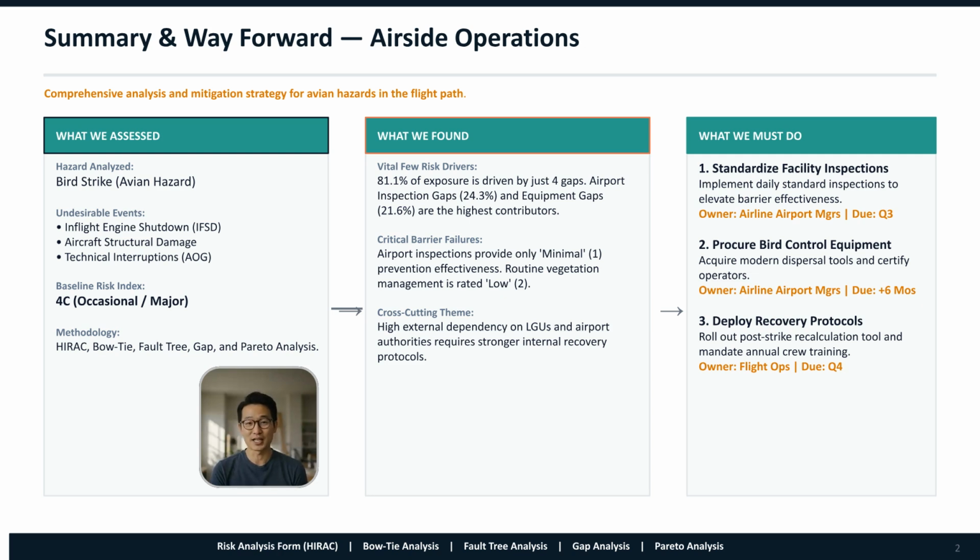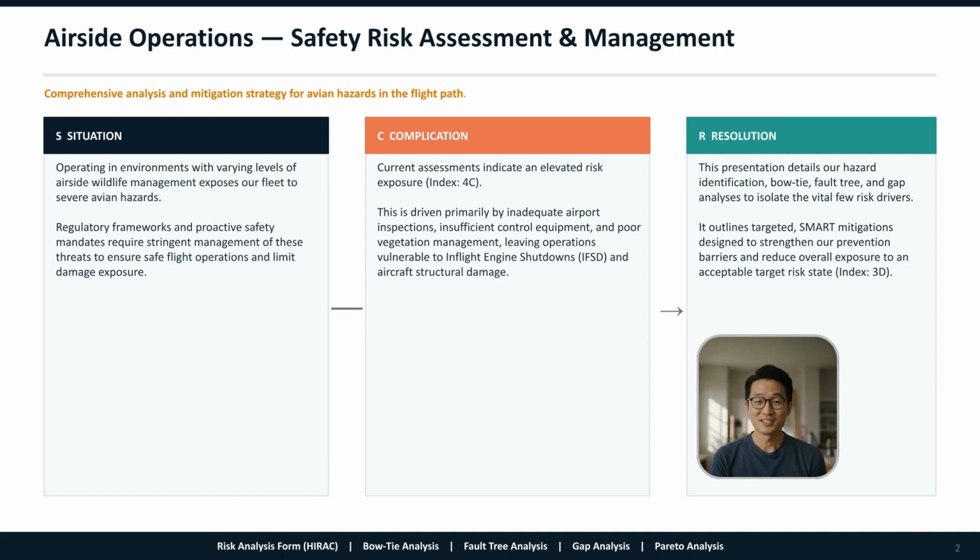This summary shows what we assessed, the 4C baseline risk, and the methodologies used. It highlights what we found: 4 vital risk drivers and critical barrier failures. Finally, it outlines what we must do: standardize inspections, procure control equipment, and deploy recovery protocols, all with defined owners and deadlines. To summarize, the situation is exposure to avian hazards due to varying levels of airside wildlife management. The complication is the elevated 4C risk driven by inadequate inspections and equipment. The resolution is to implement targeted mitigations to achieve the acceptable 3D target risk state.